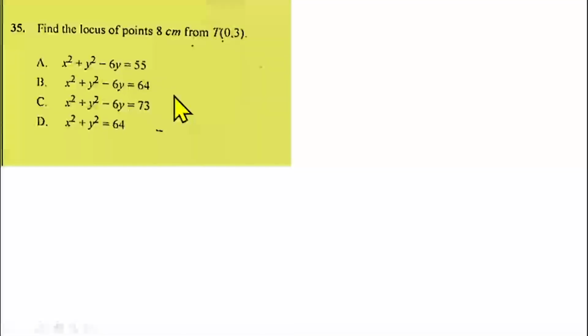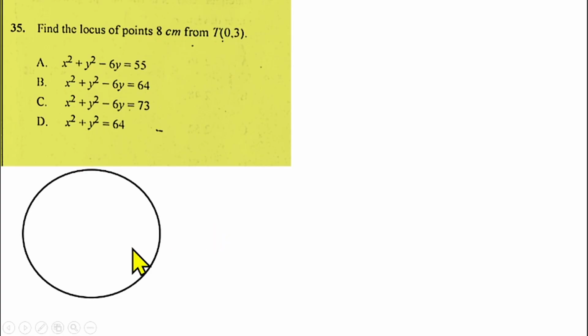Question number 35 is from the equation of a circle. Find the locus of points 8 centimeters from C(0, 3). Of course, a locus of points with equal distance from a fixed point is talking about a circle. They didn't say circle here, because they want you to interpret the meaning of locus. So the length of the locus, 8 centimeters, is talking about the radius, and the fixed point is talking about the center of a circle, which has the coordinate (0, 3).